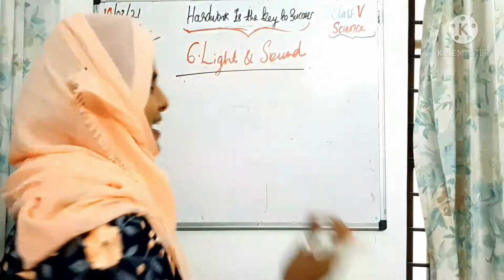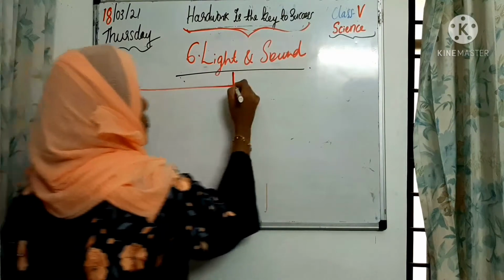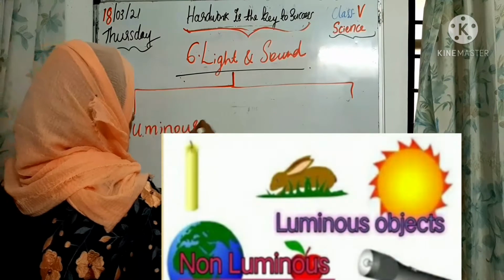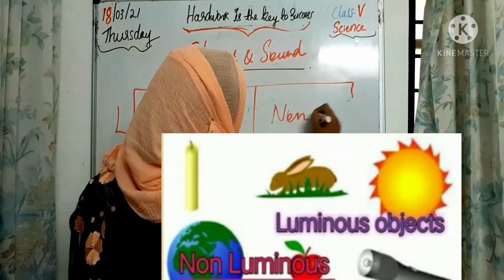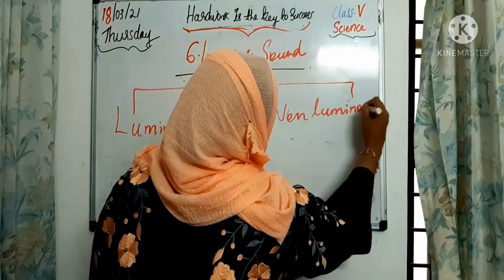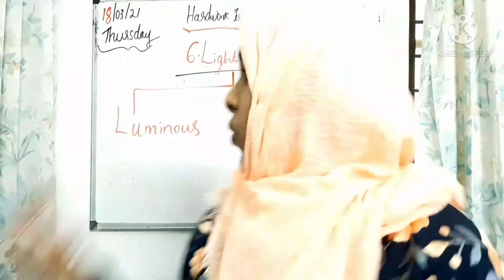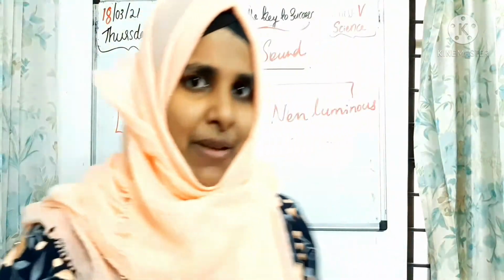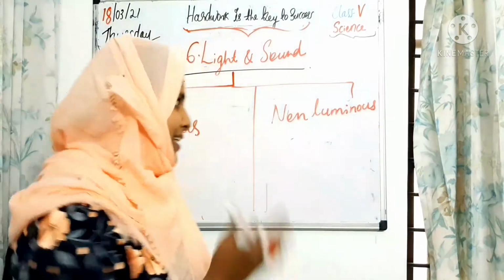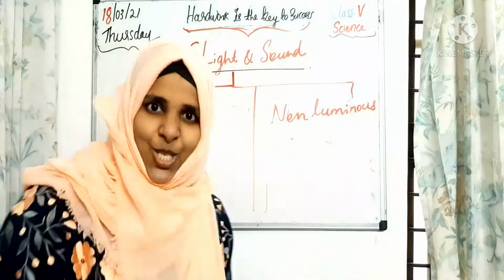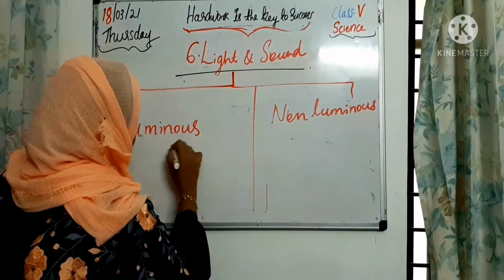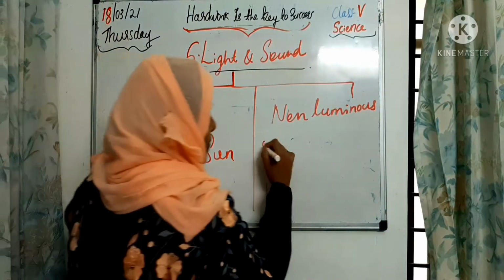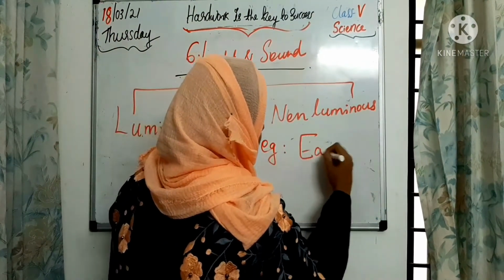Students, based on the light, we can classify objects into two types. What are they? Luminous objects and non-luminous objects. What is the difference between these two? Let's check. First, I am going to write the examples. After that, you can clearly understand the main differences between these two. Luminous object, the example is sun. Non-luminous object, the example is earth or moon.